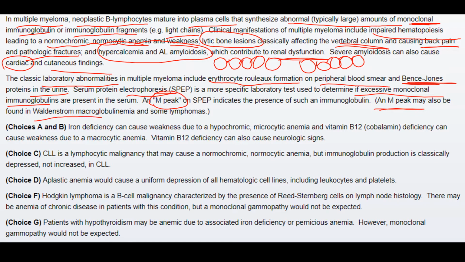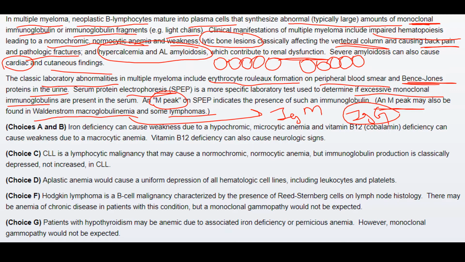It can be found in Waldenstrom macroglobulinemia and some lymphomas. In Waldenstrom macroglobulinemia, the M peak is only for IgM, whereas in multiple myeloma the M peak can be for different types of immunoglobulins like IgA, IgG, IgM, but particularly it is for IgG. In most cases of multiple myeloma, we see that the M peak is for IgG.